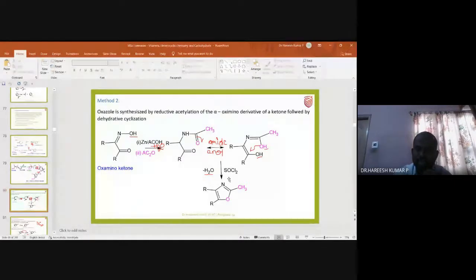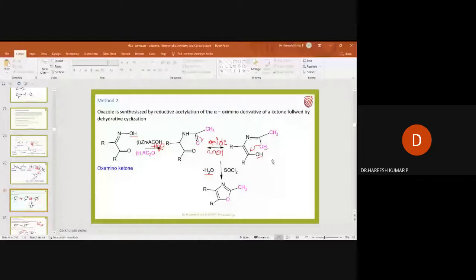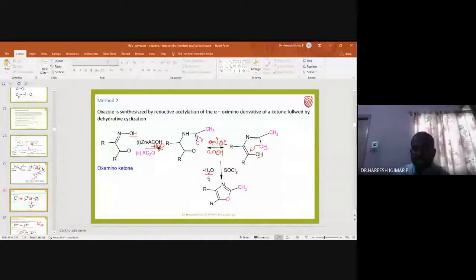Why? Because thionyl chloride reacts with the hydroxy group, converting it into chlorine, and the lone pair present on this oxygen can attack this carbon, and this will go out. So here removal of water is happening, removal of sulfur dioxide is happening, removal of HCl is happening, and the product is oxazole. So this is about the second method of preparation of oxazole.